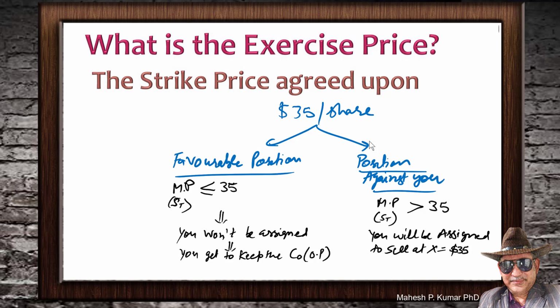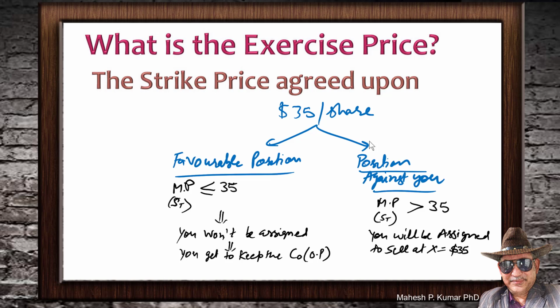Please remember, when we are creating the risk reward worksheet and graph, we have to pay attention to the exercise price. Exercise price is also known as the strike price, the strike price that has been agreed upon. In this example, $35 per share is the exercise price. This has been agreed upon already, right?